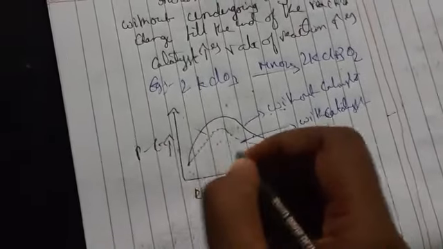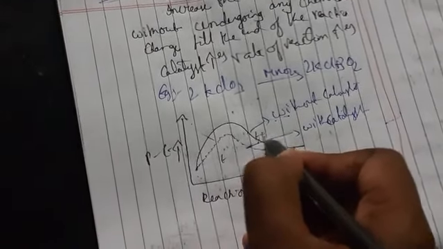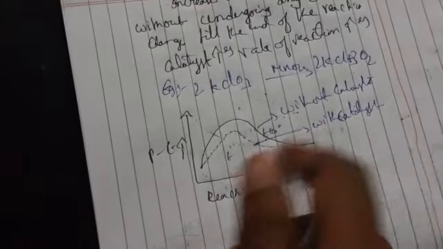In the graph, this area shows molecules reacting at temperature T, and this one is T plus 10 degrees centigrade if we calculate in temperatures.